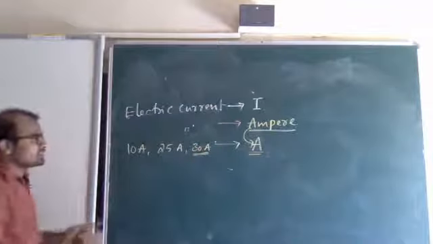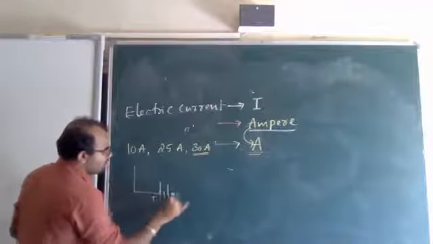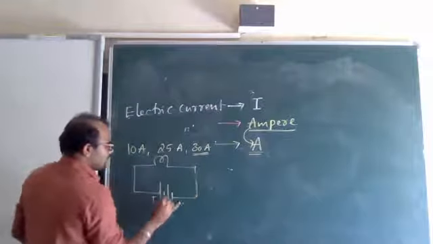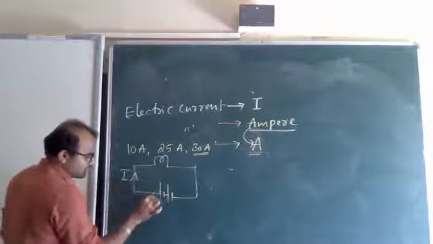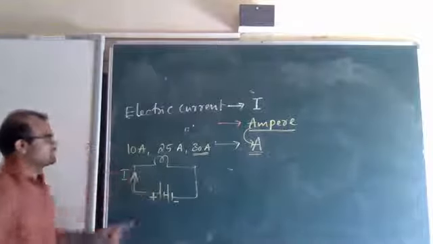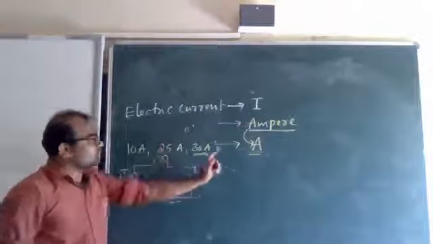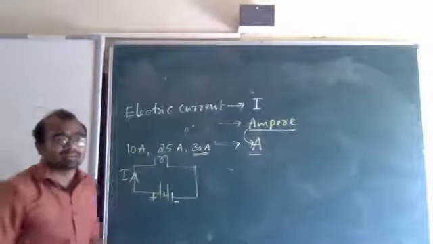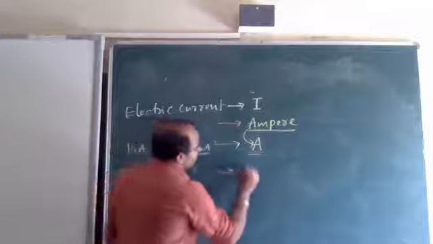In representing the electric circuit, current is always represented from positive to negative. Whereas electron flow is just the reverse of this. Next, by which instrument is electric current measured? That is the ammeter.